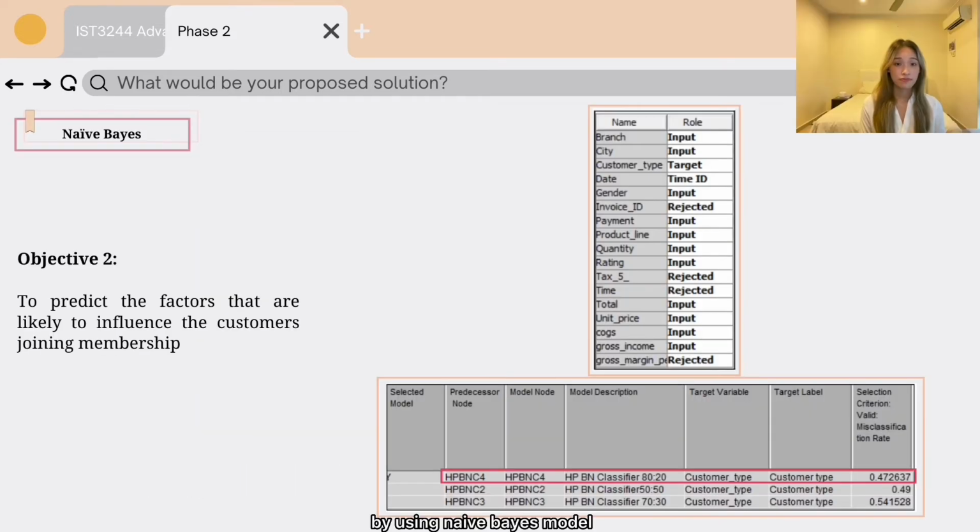By using the Naive Bayes model as the classification machine learning algorithm, we can predict the factors that are likely to influence the customer joining membership. From the model comparison table, it showed that the HP Bayesian network classifier with data partition 80 to 20 has the best performance. This is because the value of the misclassification rate is 0.472637, which is the lowest compared to other models in the table.